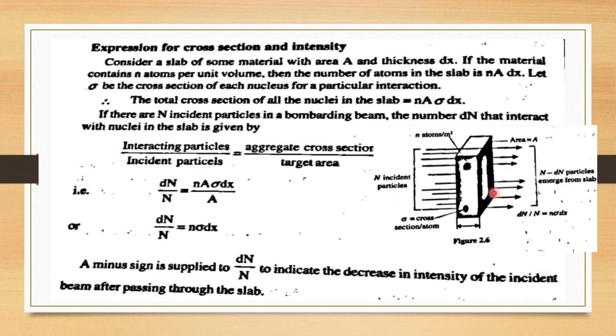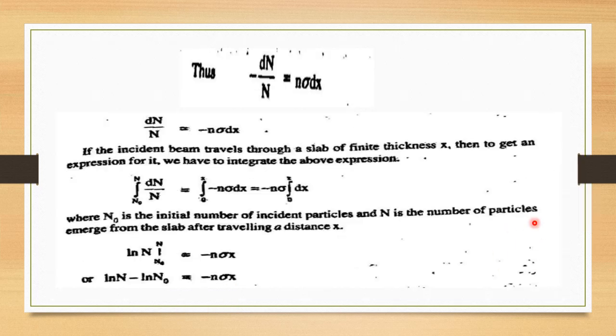N is the incident particles and N minus dN is the particles emerging from the slab. So minus dN by N is equal to n sigma dx, or dN by N is equal to minus n sigma dx.